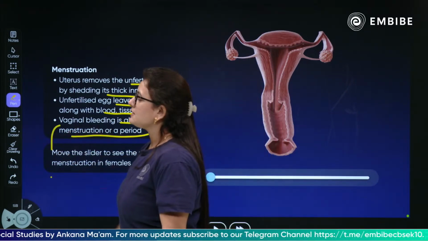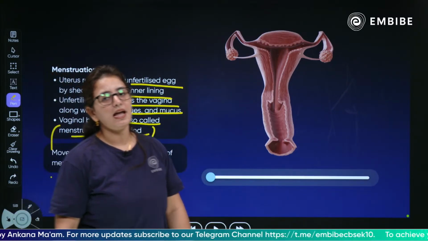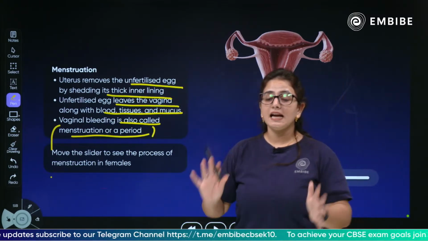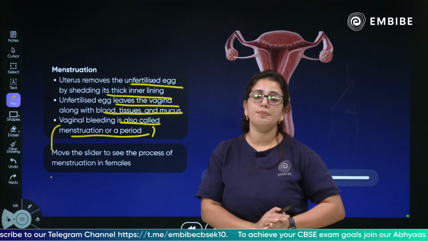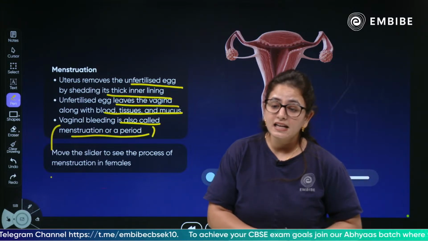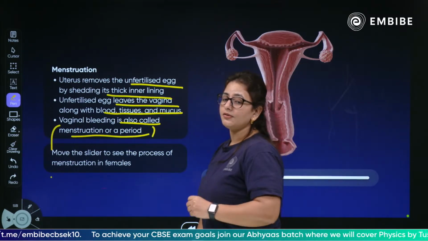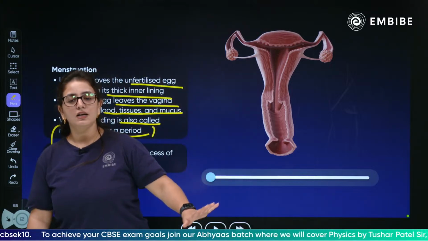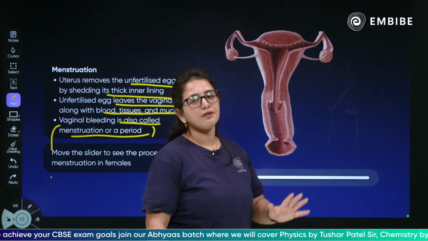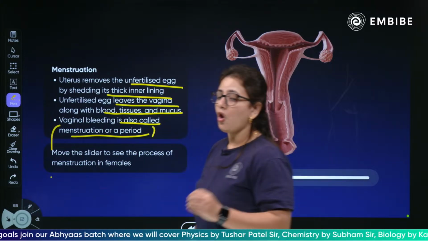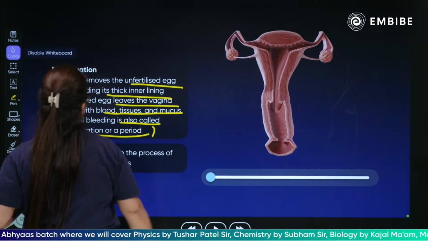Simple. What happens when the egg is not fertilized? When the egg is not fertilized, the layer of the uterus, the blood layer, the endometrial lining, will shed, and the mucus, tissues, and the unfertilized egg will be removed with it. This happens because of the hormones. Yes, hormones are responsible for that.